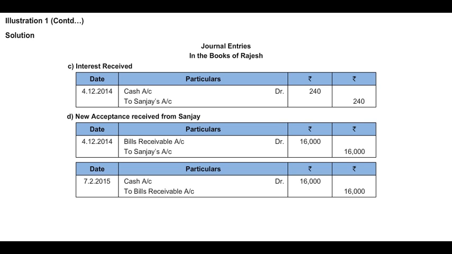So this was the first illustration, a simple illustration. First bill has been drawn. Then as per the request of the drawee, the renewal has been made. Interest is charged and collected immediately. For the balance amount, a new bill is drawn and that new bill has been met. That is the series of transactions in which we have recorded the journal entries in the books of Rajesh.